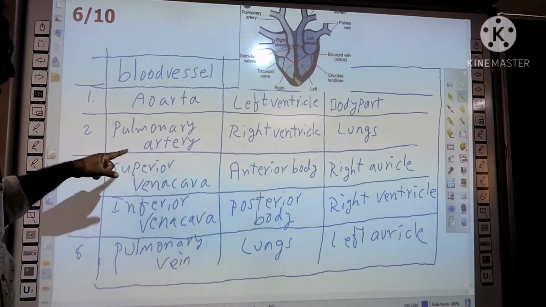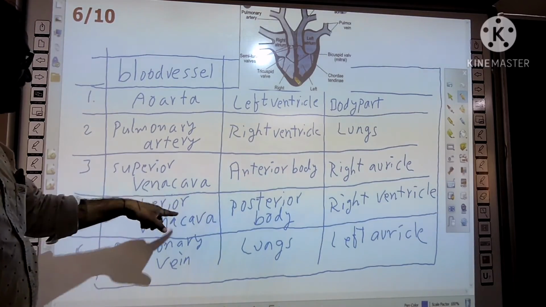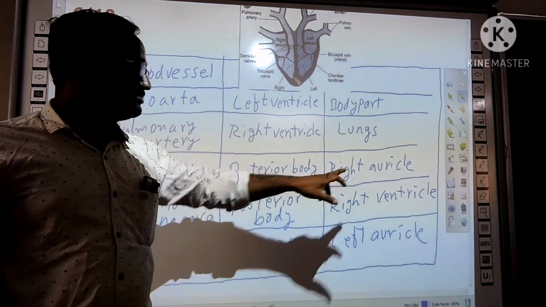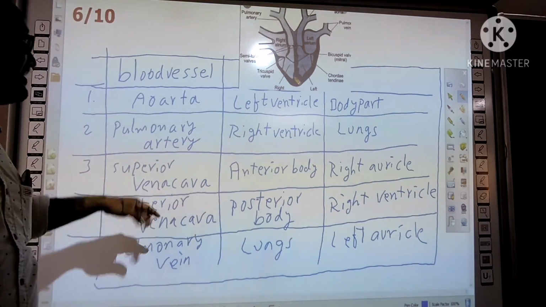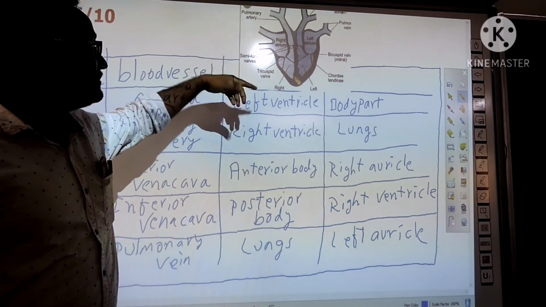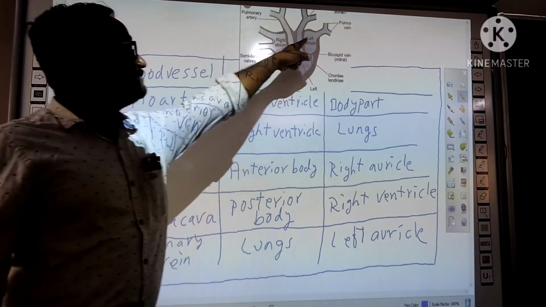Next, veins. Superior vena cava and inferior vena cava. Superior vena cava carries blood from anterior body parts to the right auricle. Inferior vena cava, from posterior, that means lower body parts, to the right auricle. Next, pulmonary vein.